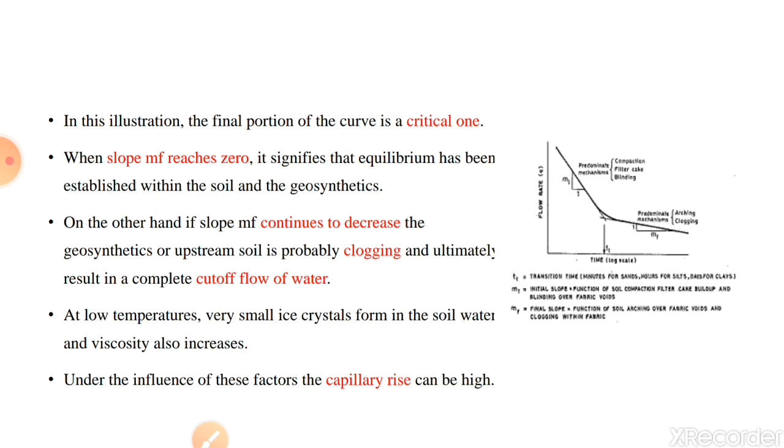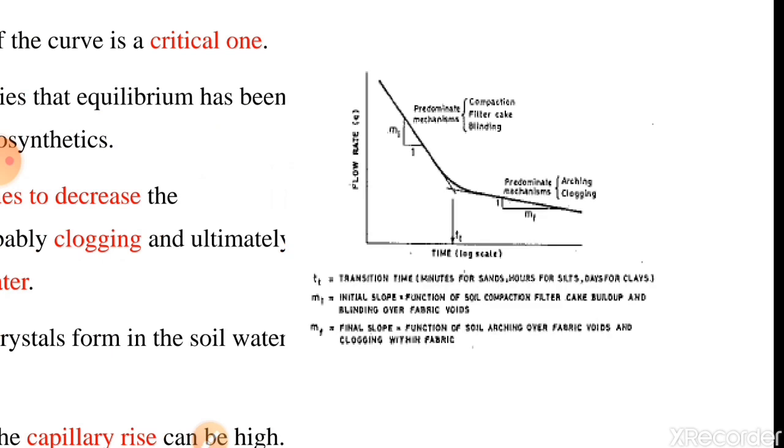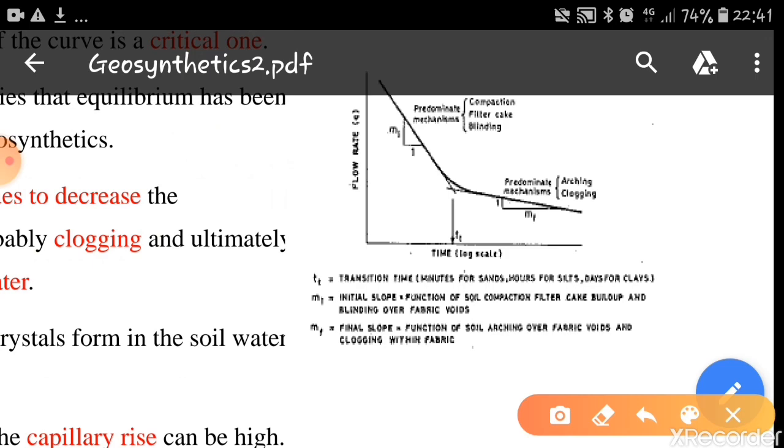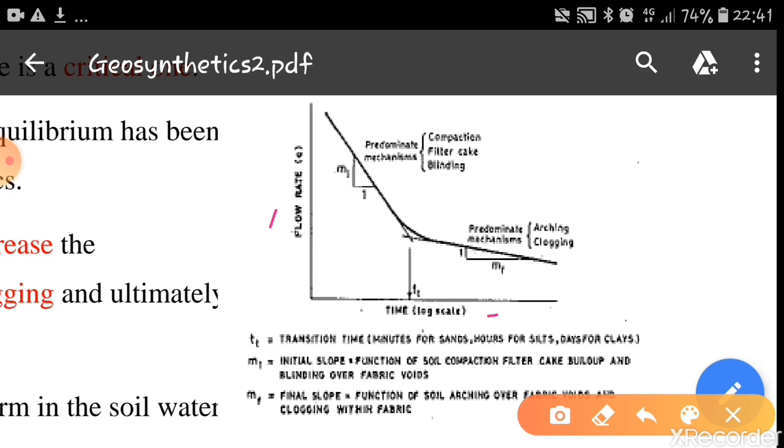In this illustration, the final portion of the curve is a critical one. You can see this curve here. This curve indicates various parts. The graph is drawn for flow rate versus time in logarithmic scale.